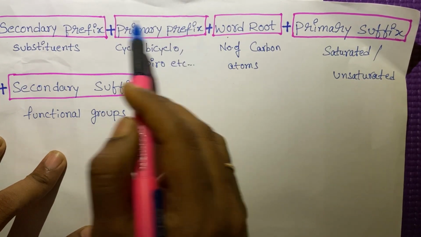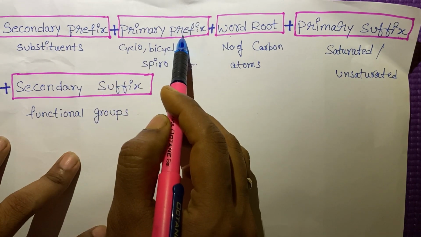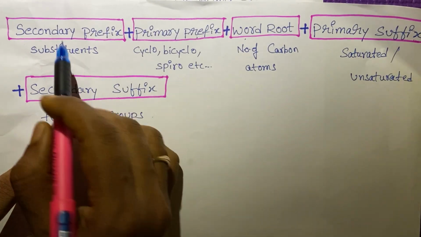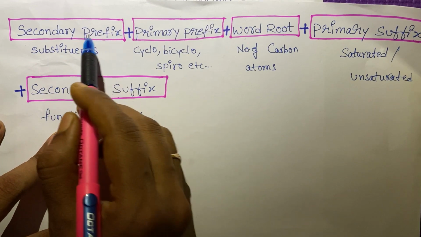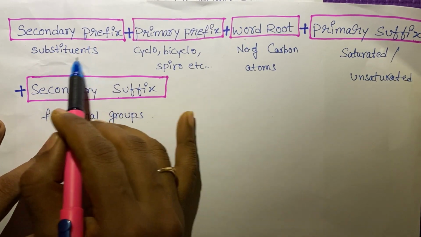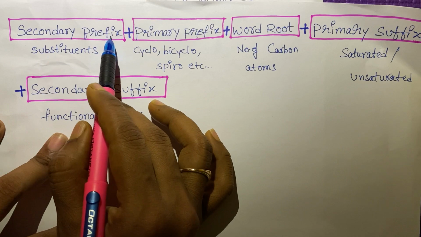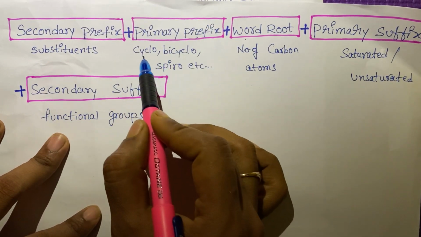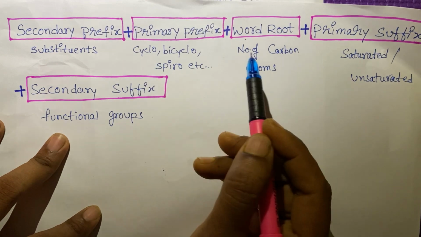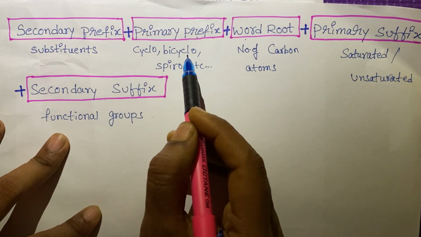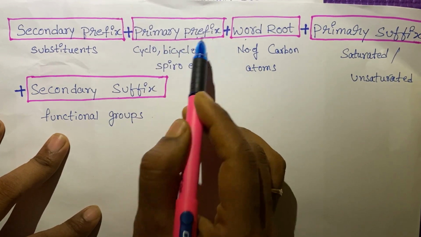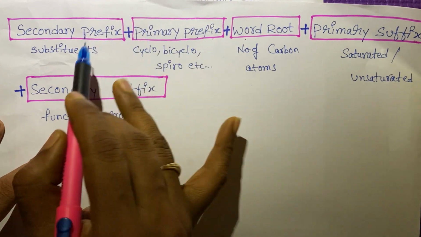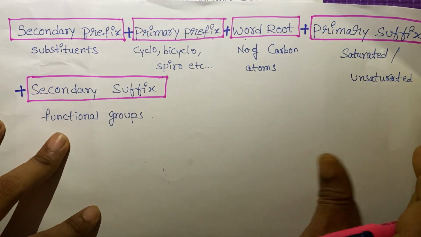Prefixes are of two types, primary prefix and secondary prefix. First, we have to write the secondary prefix. What is the secondary prefix? Substituents. Secondary prefixes are substituents. Primary prefixes are used if the compounds are cyclic or bicyclic or spiro. Otherwise, no need. If there are any substituents, we have to use the secondary prefix.